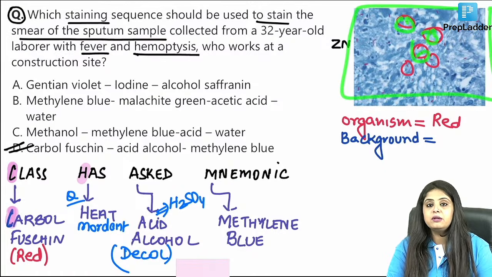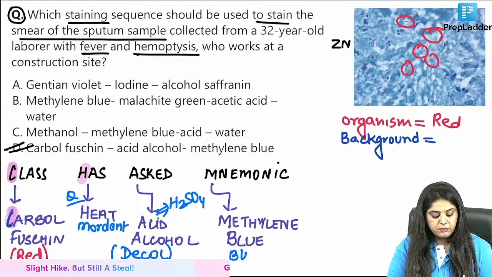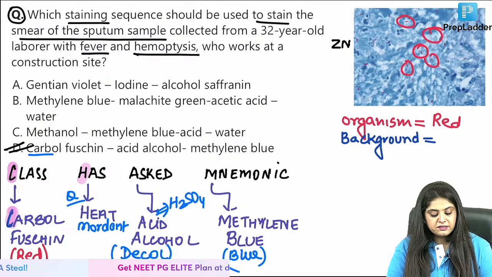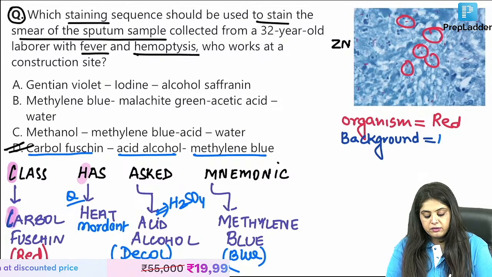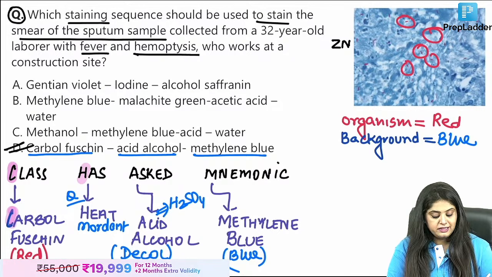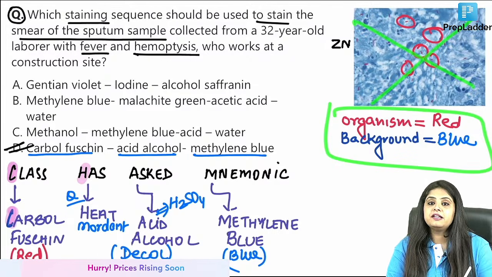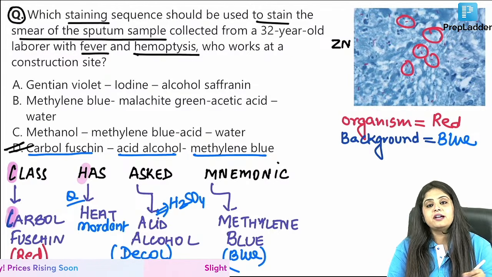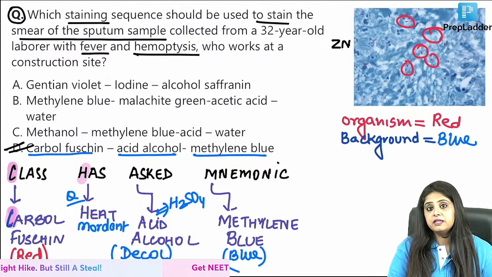So what will you do to the background? To the background, I will put methylene blue. So obviously it is going to give a blue color. So that is why I said the class has asked for a mnemonic. This is the best statement going around here. So the background comes blue. Now what they'll do in the exam, they will not give you this photo and they will give you a fill in the blank saying organism is dash and background is dash. So organism is red and background is blue in color. I hope that's okay even without a photo.